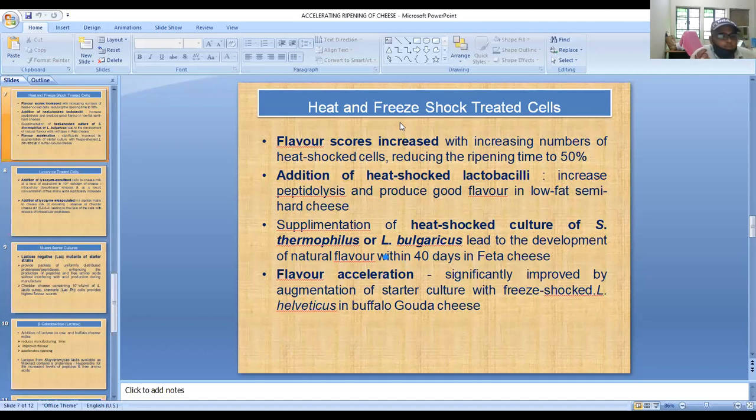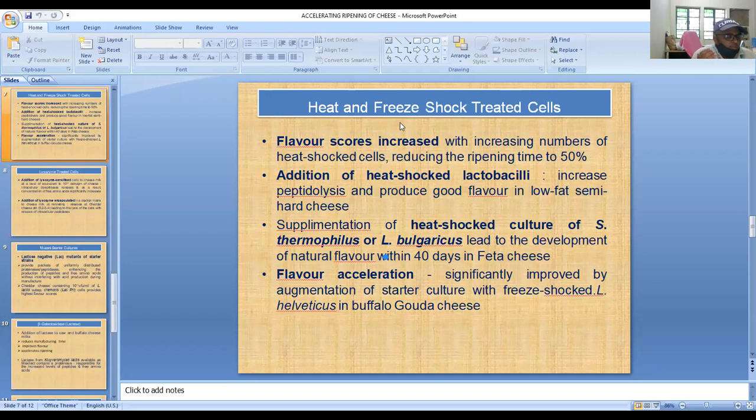Heat shocking of L. bulgaricus along with addition of heat shocked S. thermophilus and L. bulgaricus leads to the development of full flavor in the case of soft varieties of cheese also.